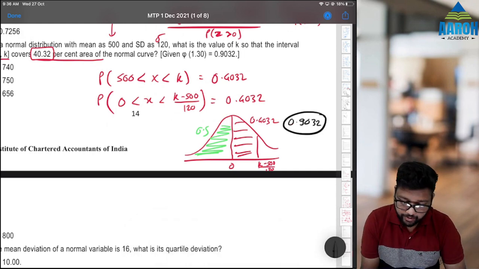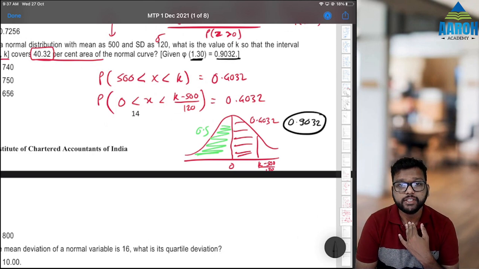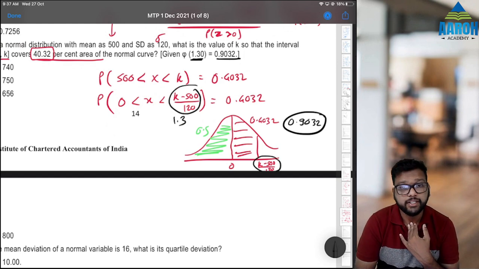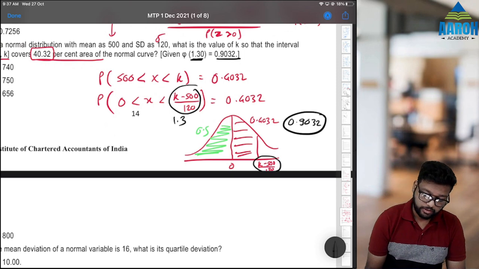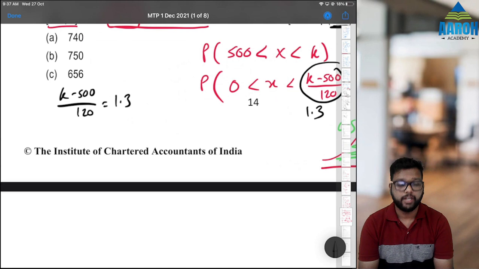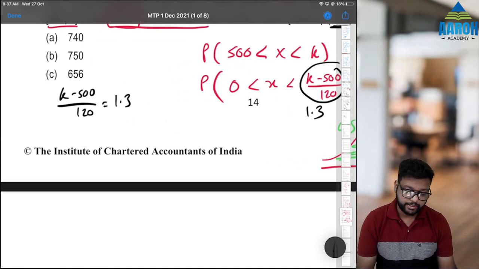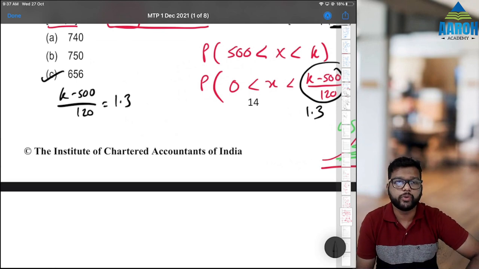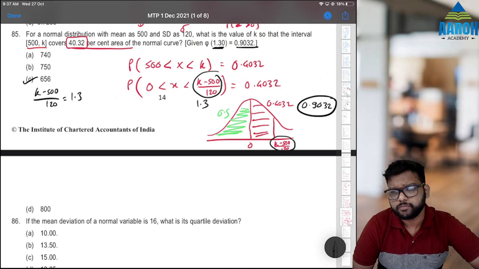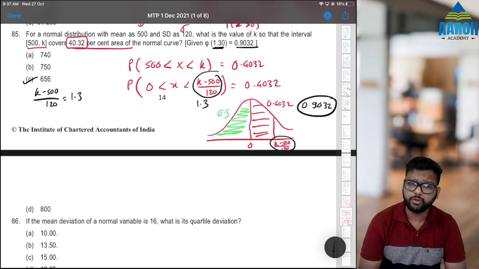But they have already given that for 0.9032 the value of z is 1.3. That means this is 1.3, right? So (k minus 500)/120 is equal to 1.3. That means 120 into 1.3 plus 500, 656 will be the correct answer. Okay, I hope you have understood this. Normal distribution is again easy. It looks complicated but is easy, so you should solve it, don't skip it.